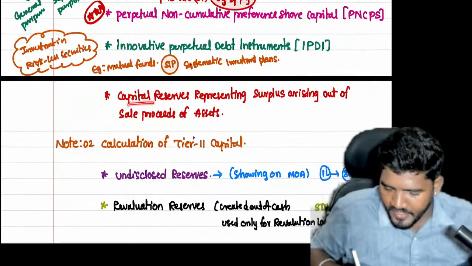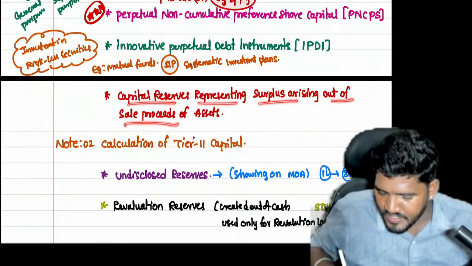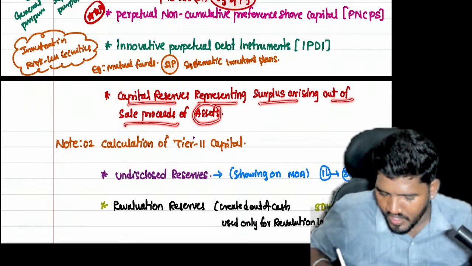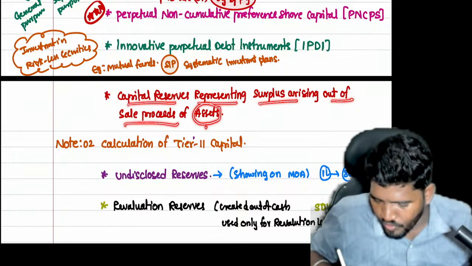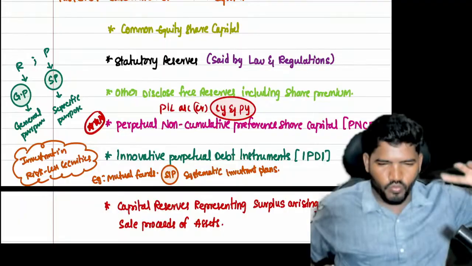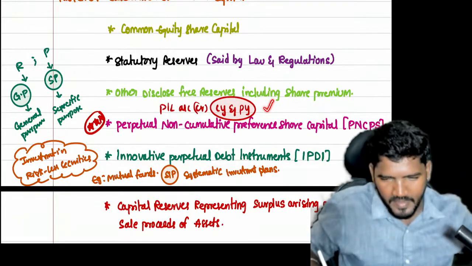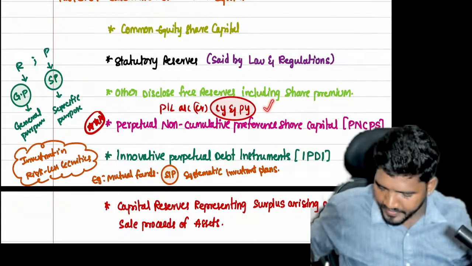Next, capital reserves representing surplus arising out of sale proceeds of assets. You have to consider only the capital reserve that arises from sale proceeds of the asset. So there is only one note point: you have to consider the P&L account current year profit as well as previous year profit.